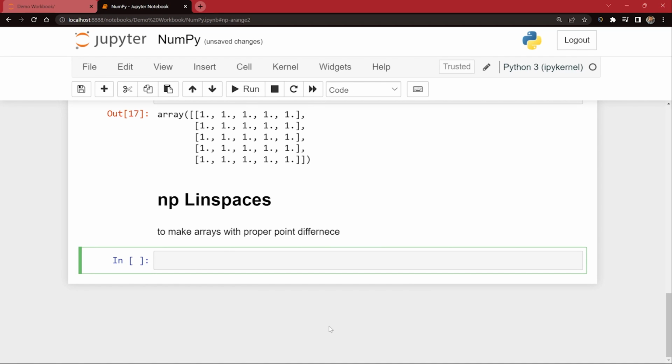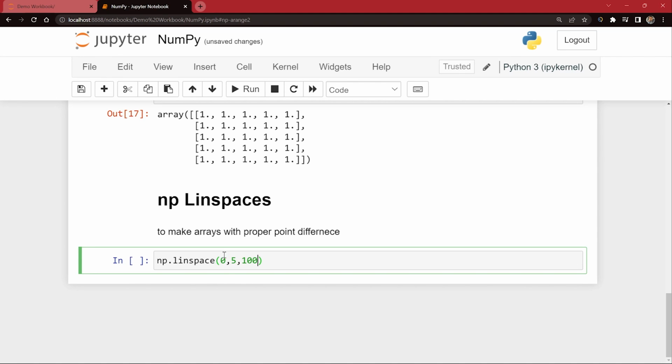Okay, so let me show you what I'm talking about. I'll say np.linspace. It's not linspaces, it's linspace. And then here I'm going to pass 0, comma, let's say it'll go till 5, comma, I want 100 differences.